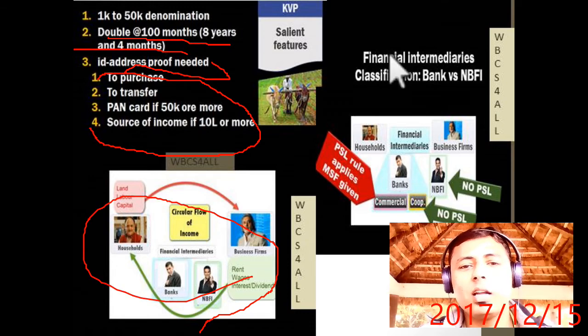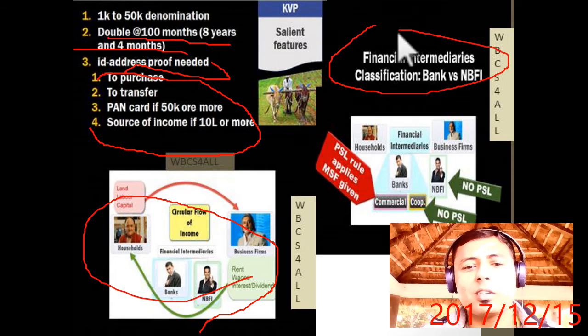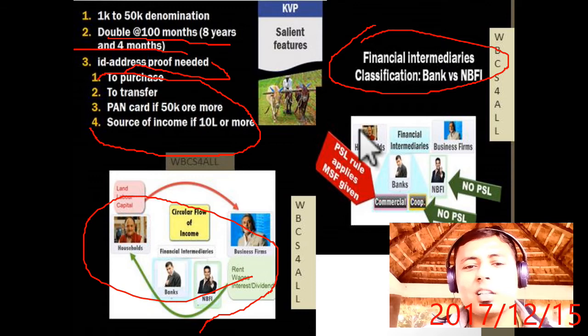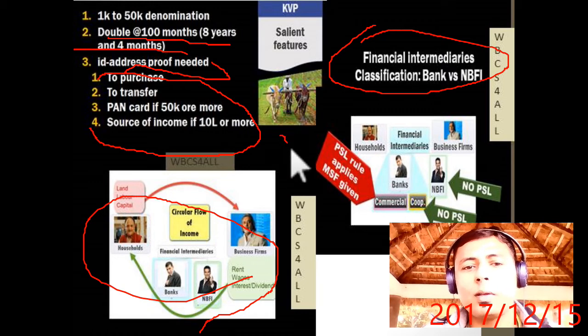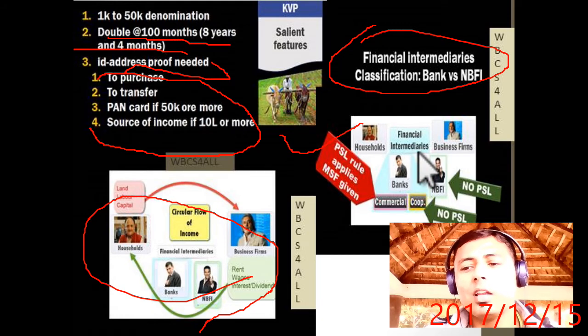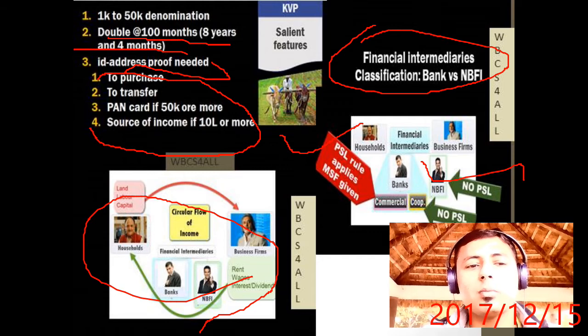Now in the financial intermediary, there is a classification: what is bank and what is non-banking financial intermediary. In the bank there are two types of bank, commercial and cooperative. In commercial banks, the PSL rule applies, MSF is given. Non-banking financial comes in no PSL. Then what are the non-banking financial institutions?